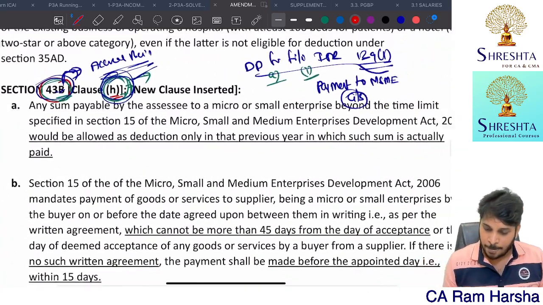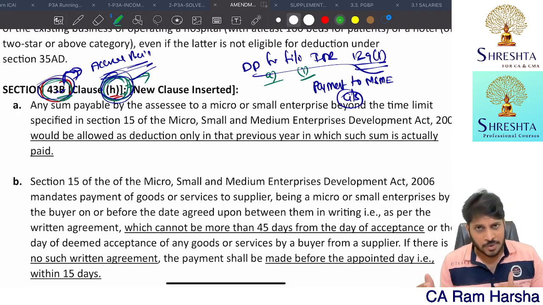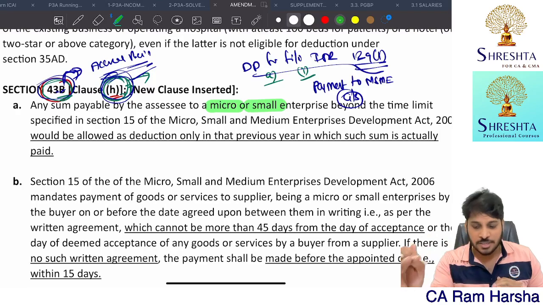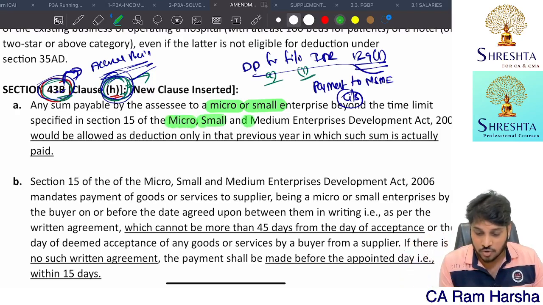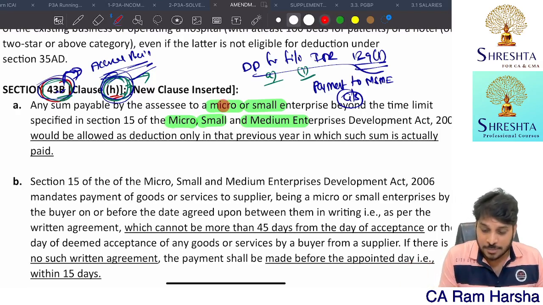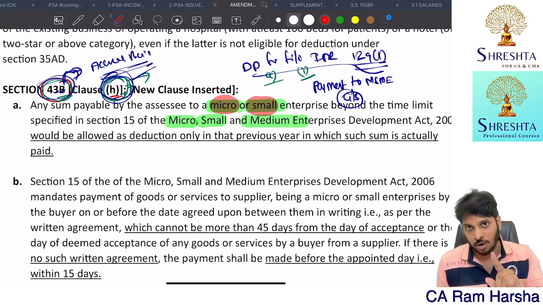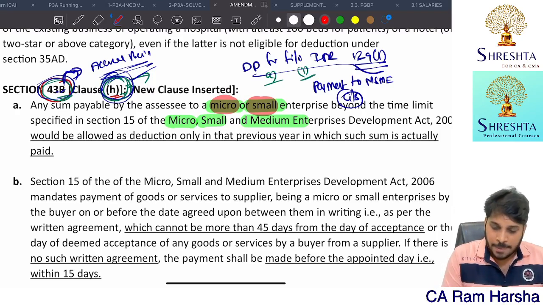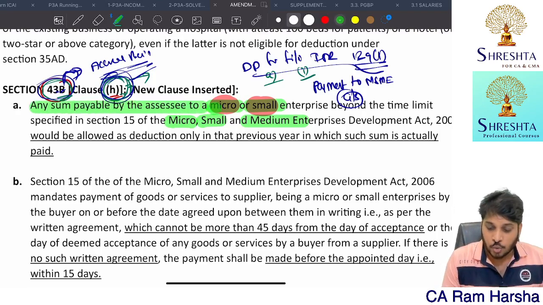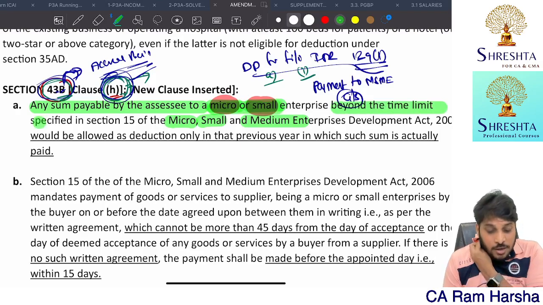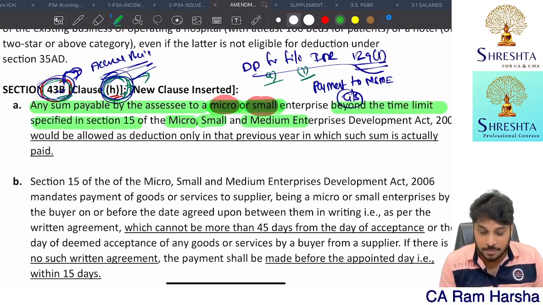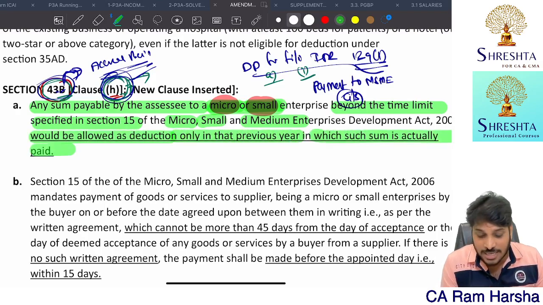So you see, and remember here, medium enterprise is not covered, only micro and small enterprises are covered. Medium enterprises are not covered, but actually the law is micro, small and medium enterprises, the MSMED Act. So only 2 enterprises are covered, micro and small. So any sum payable by SSE to micro and small beyond the time limit given under section 15 of the MSMED Act would be allowed as deduction only in that previous year in which it is actually paid.